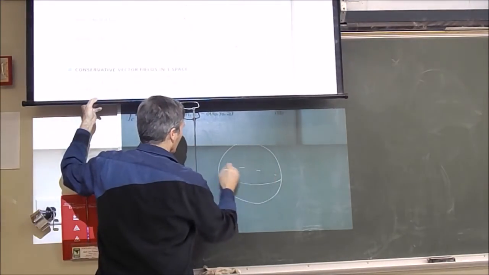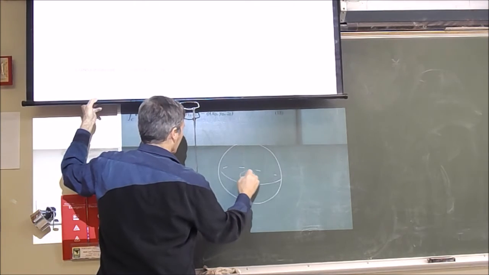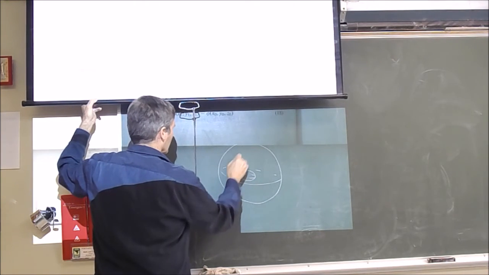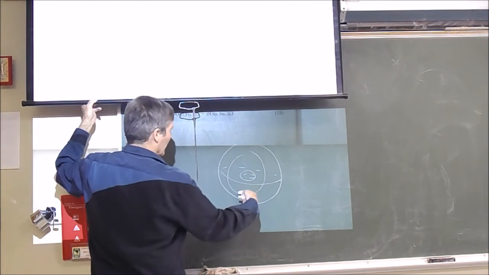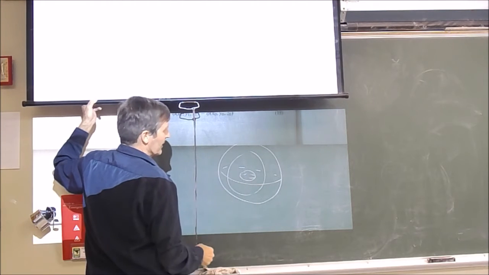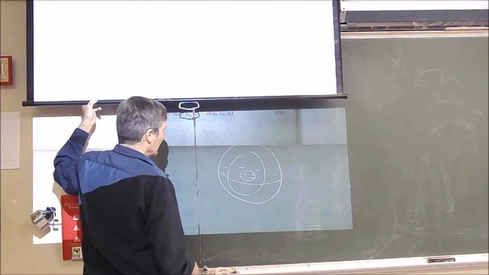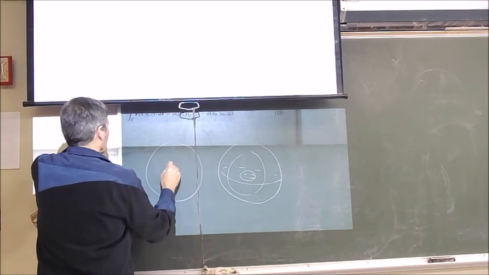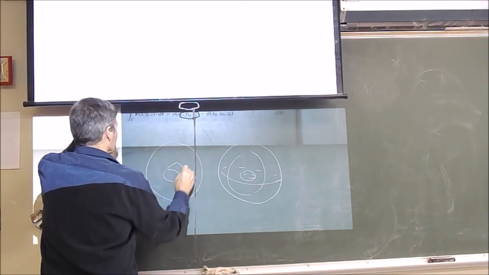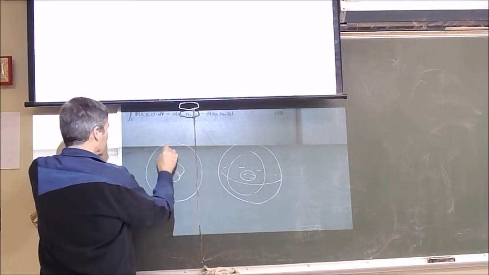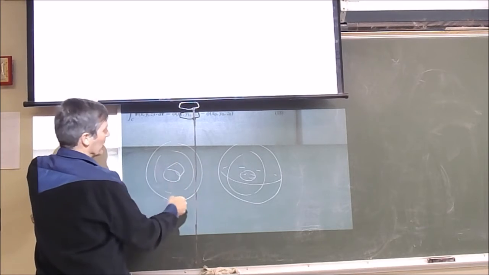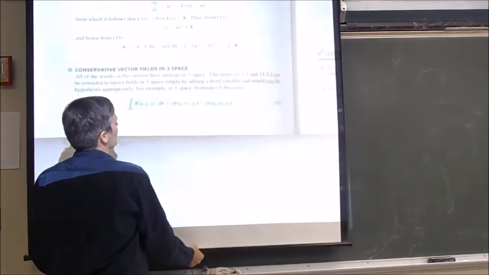A sphere with a hole in it is actually simply connected in 3 dimensions, because if you have any closed loop in here, you can pull it around the hole inside and still close this to a point by moving it continuously. However, if you take a sphere and drill a hole clear through to the other side, now that's not simply connected, because you can take a string around the hole and you can't pull it continuously to a point. So the idea of simply connected changes a little bit, but it's the same theorem.